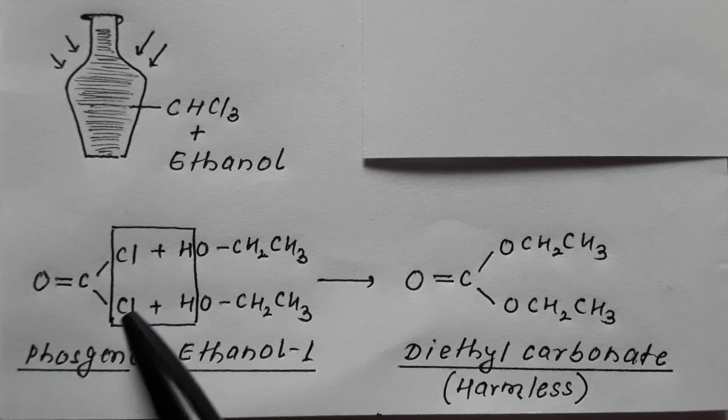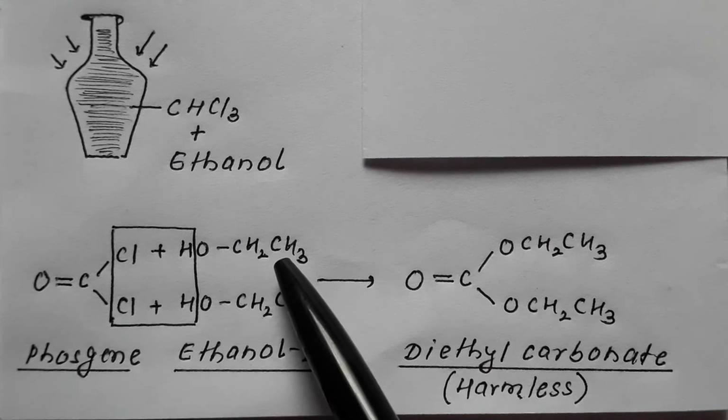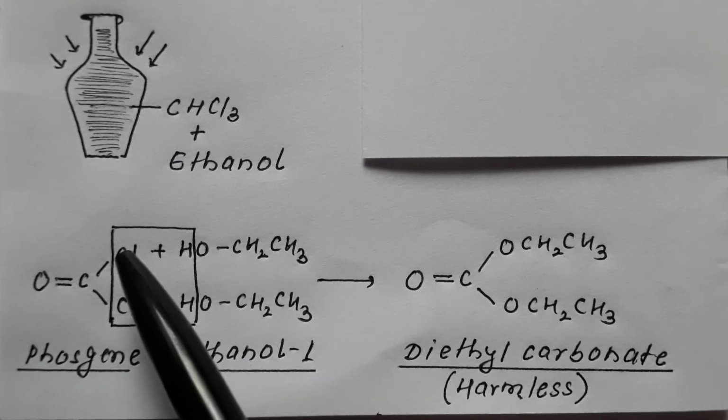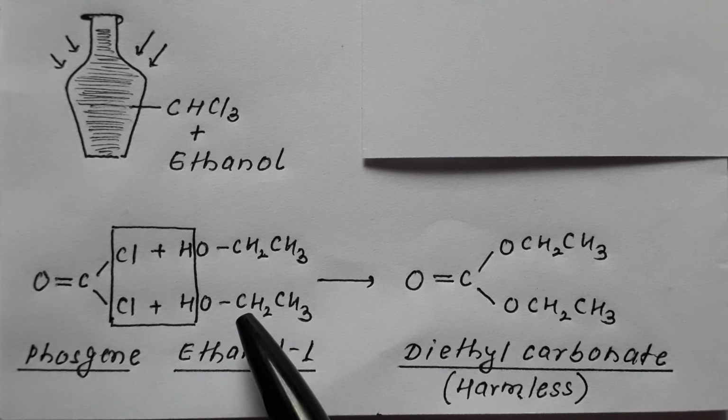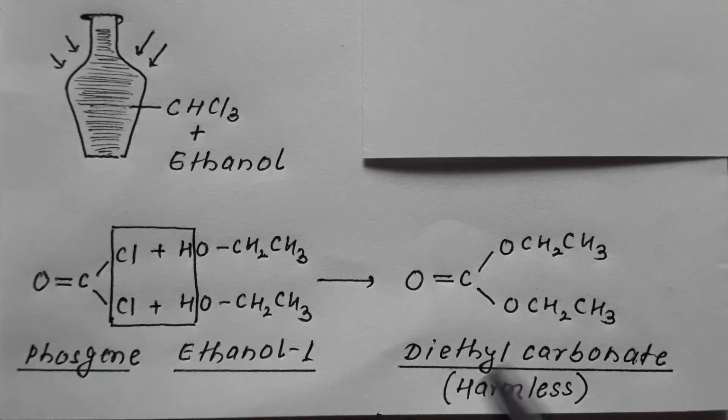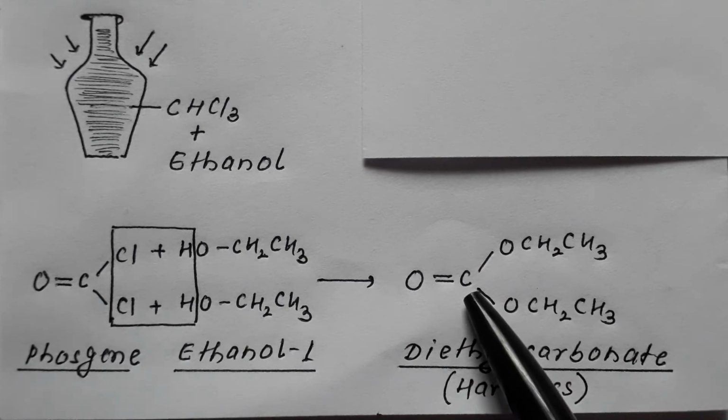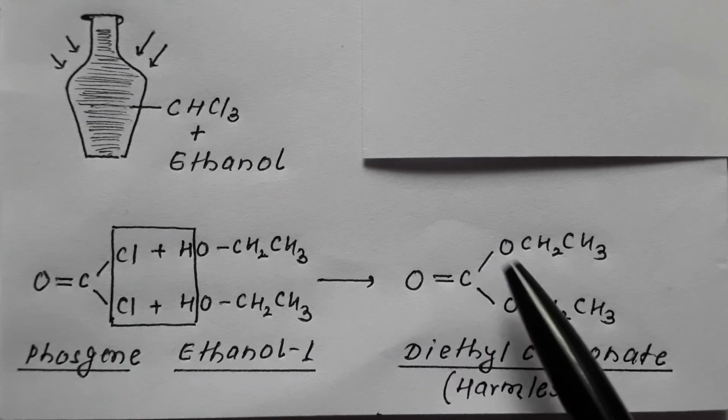This CH3CH2O attaches over here, resulting in formation of C double bond O, O and O.